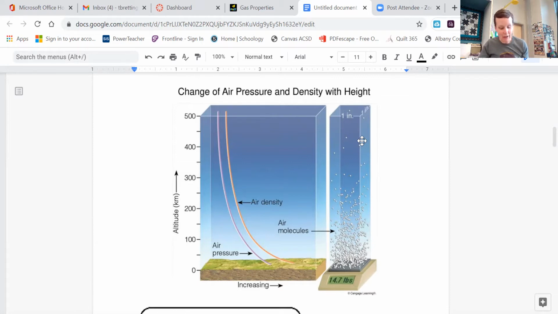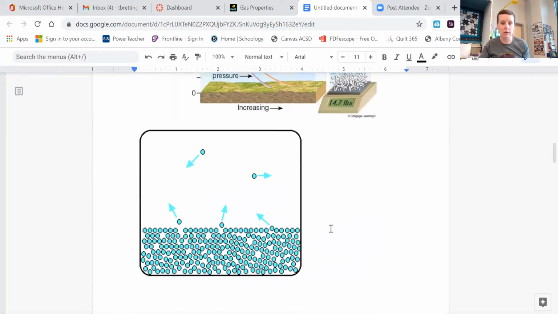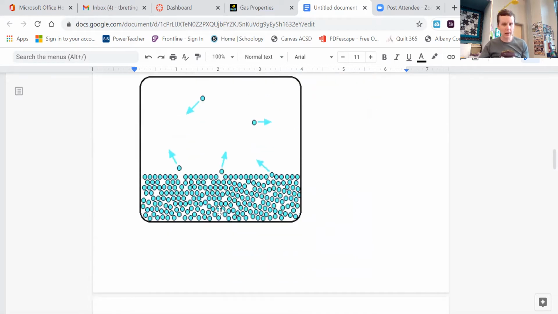All right, number 5. How does the temperature of a liquid change as it evaporates? Let's go and look at a picture of evaporation. Okay, so here I have a liquid. Those particles are rolling around each other. Some of them are rolling around faster than others, but they're just moving around, right? Occasionally, one of these particles at the surface has enough energy and gets jostled in just the right way that it leaves. That's evaporation.